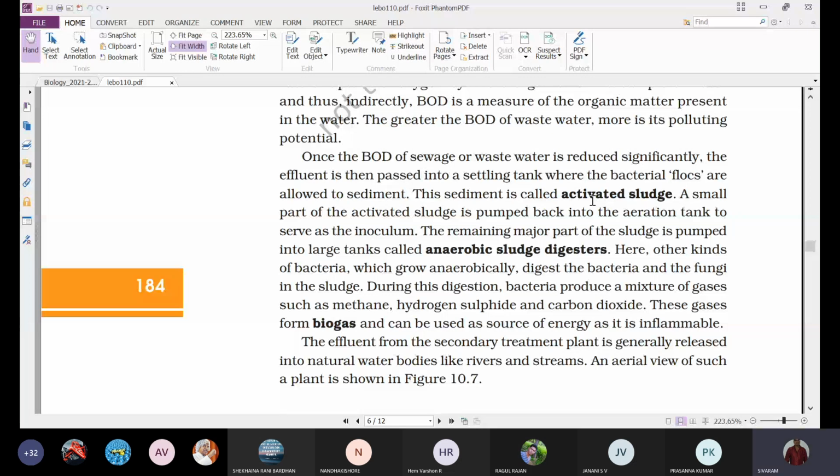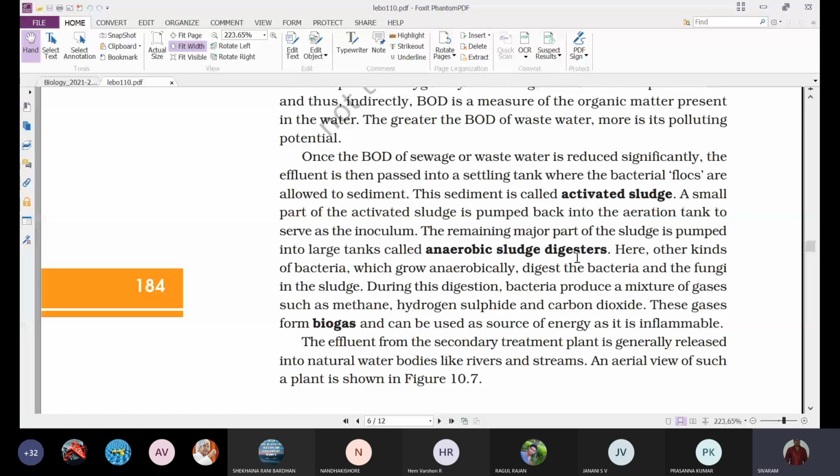Now a small amount is used for inoculum, and the remaining part of the activated sludge obtained in the settling tank, after removing the water and passing the water into the nearby water bodies, is transferred into another chamber called the anaerobic sludge digester.